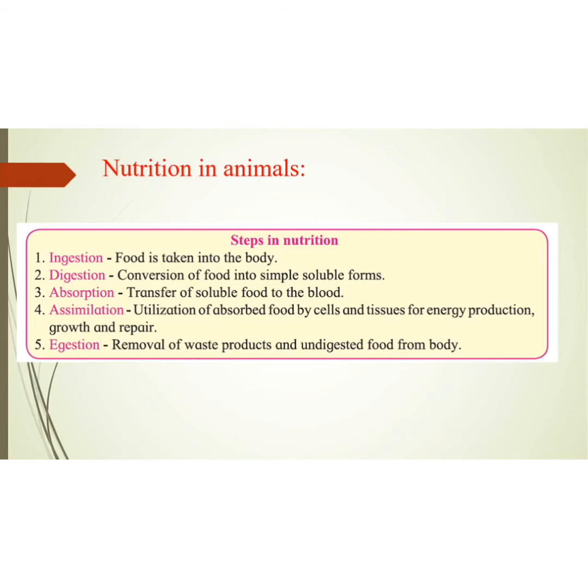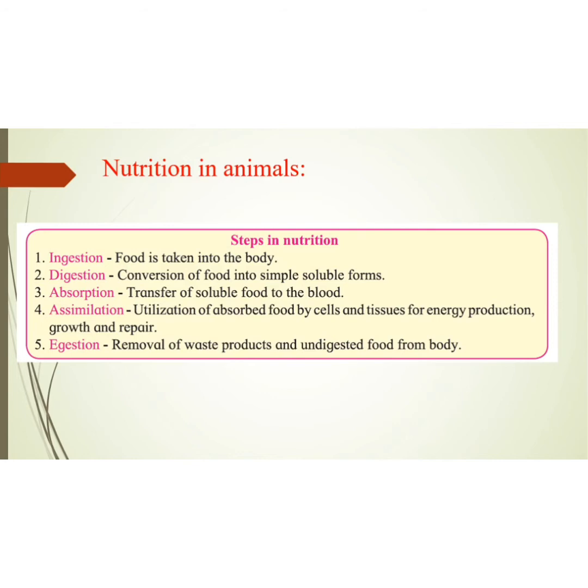When food is taken into your body, that step is called ingestion. Digestion means when the food is taken into your body and it enters your stomach, conversions are made of the food into a simple soluble form in your stomach. That process is called digestion.